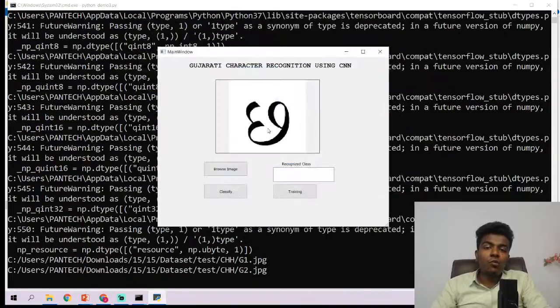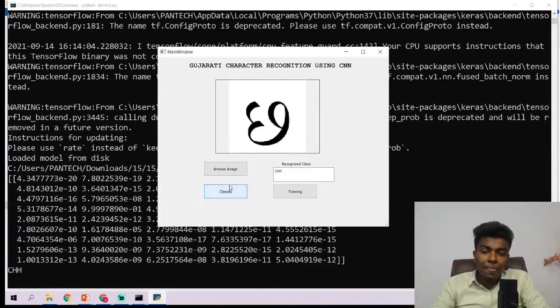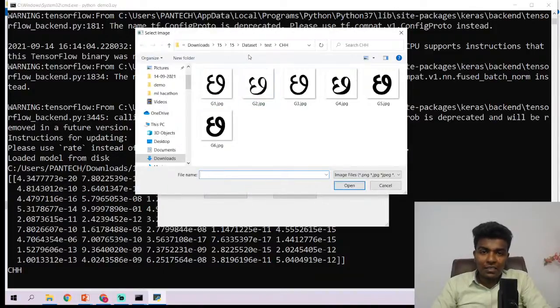So likewise, you just choose any image. This is the function of browse image, guys. And while talking about this classify button, if you click classify, it is going to give the results in the text boxes. So let us see, is it a CHH? Yes, it is a CHH.